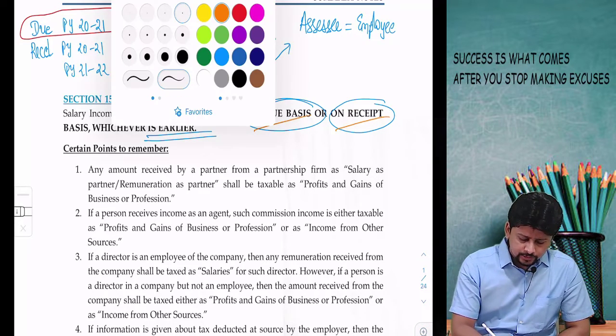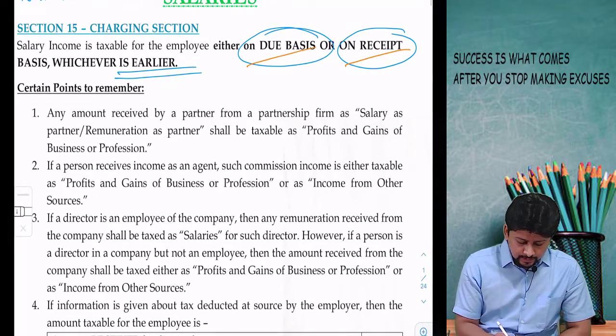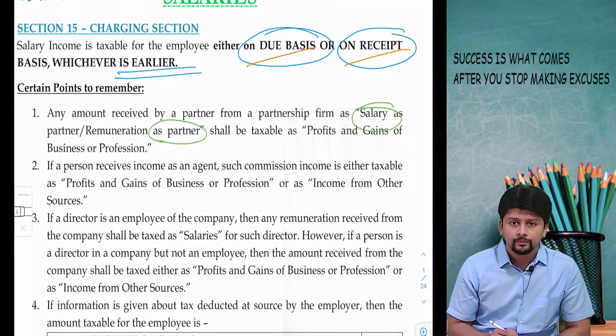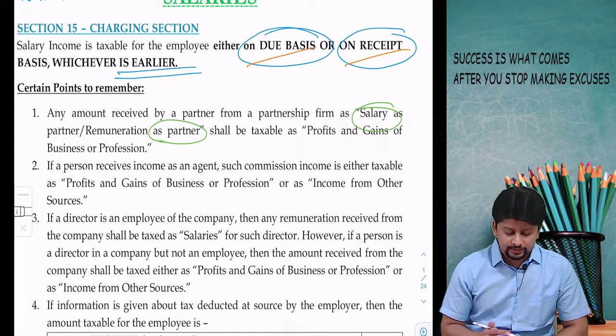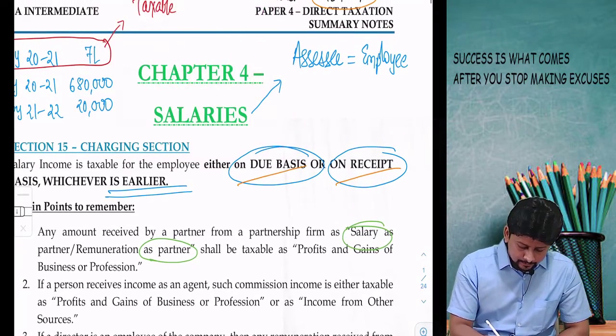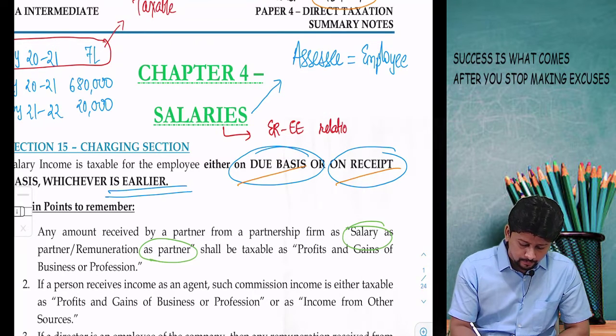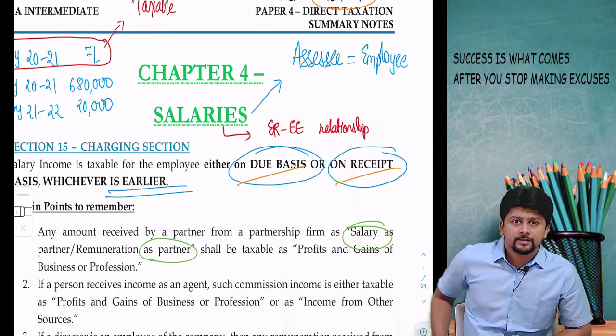Some common sense points to understand, they are nothing great. If you say salary is being received as a partner, then just because the word used is salary does not mean it will be covered under this chapter. For an income to be taxed under the head salary, there must be an employer-employee relationship that exists between the payer and the receiver.